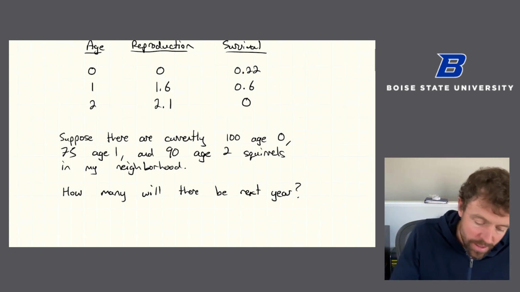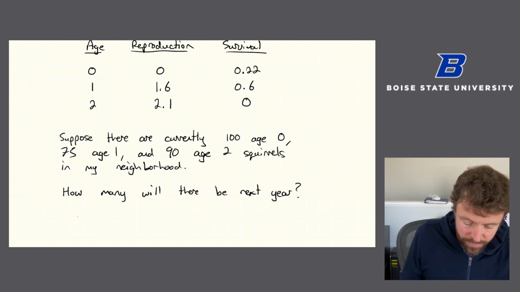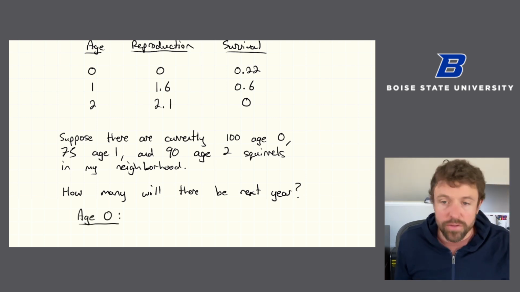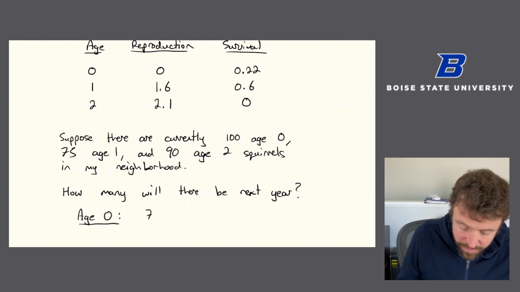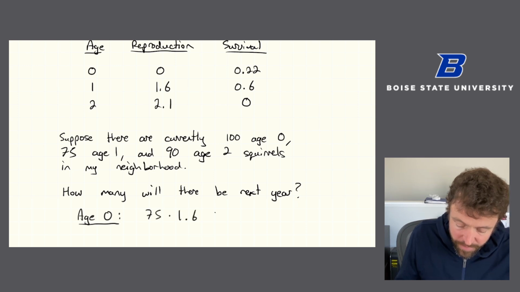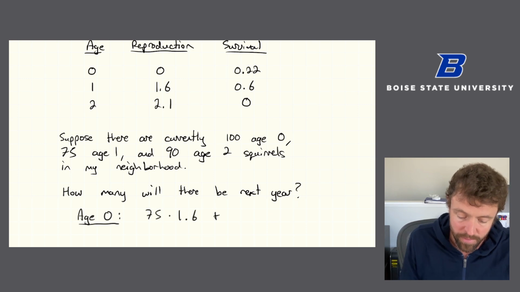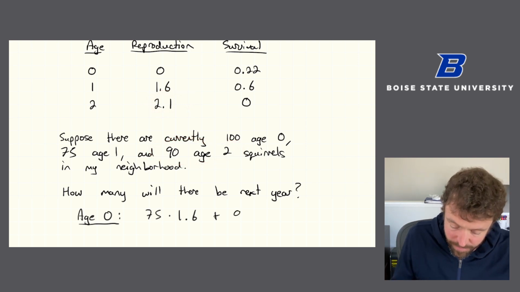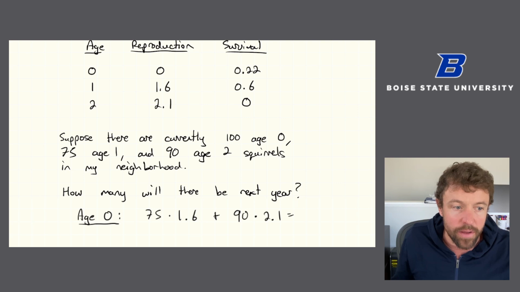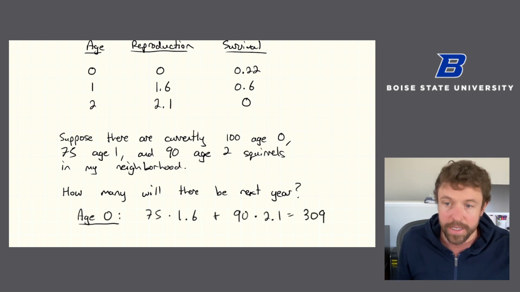Alrighty, so how are we going to figure out how many age 0 squirrels there will be? Well, the age 0 squirrels are the new squirrels, right? And so they're created by reproduction. So we have 75 age 1 squirrels, and they reproduce at a rate of 1.6. And then we also have 90 age 2 squirrels, which reproduce at a rate of 2.1. And so there will be 309 age 0 squirrels next year.